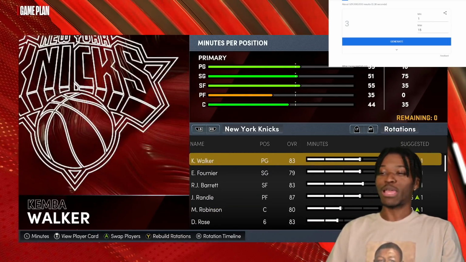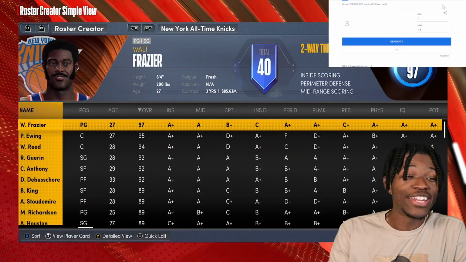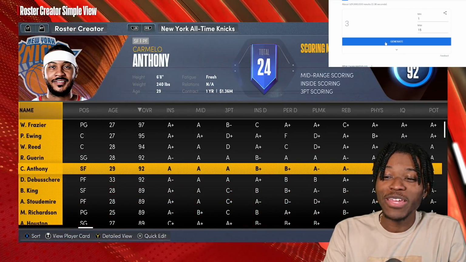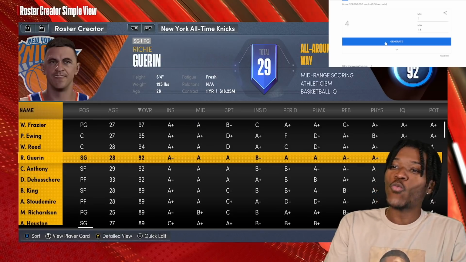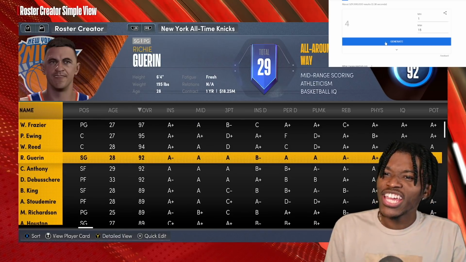I don't know if it's the smartest way, but the Knicks are next. A lot of 90s on the Knicks. Who we get? Can we get Melo? That would be dope. We got number 4, which is Richie Guillen.